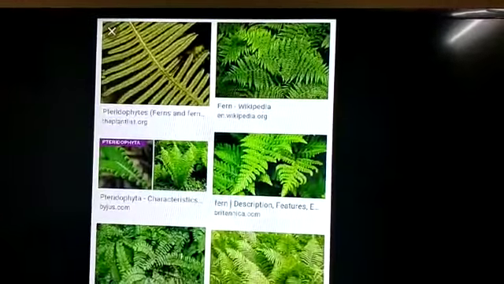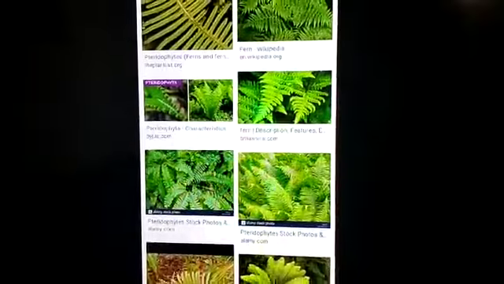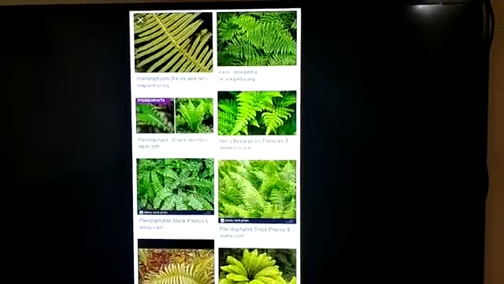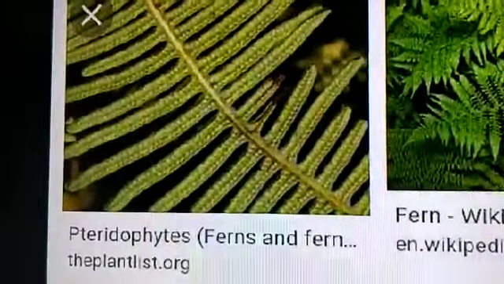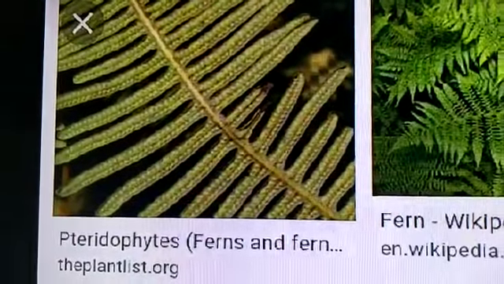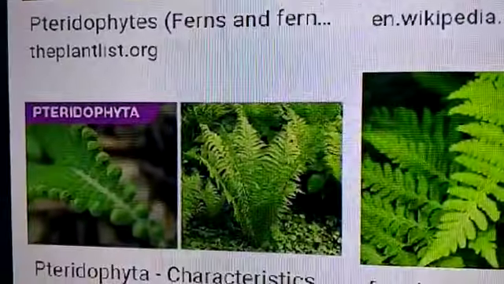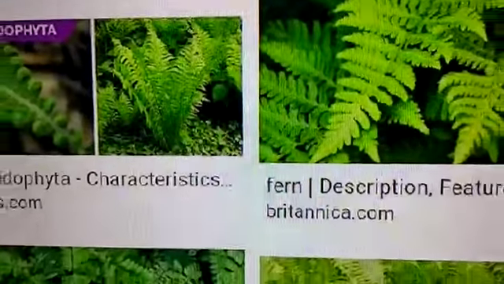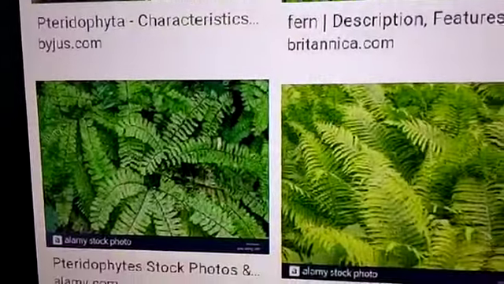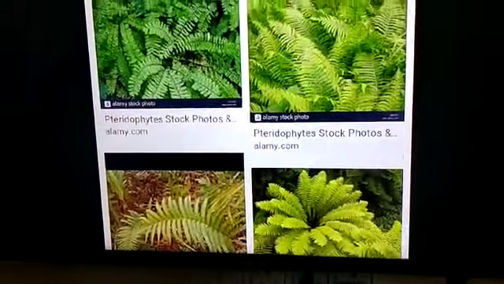Here you can see some different types of fern plants. These belong to the pteridophytes. In fern plants, at the base of the leaf you can find round structures. They are called spores. When they fall down, they burst out and grow into a new plant. As these are non-flowering plants, they don't have a seed, so the spores act like seeds. When they fall on the land, they grow into a new plant.